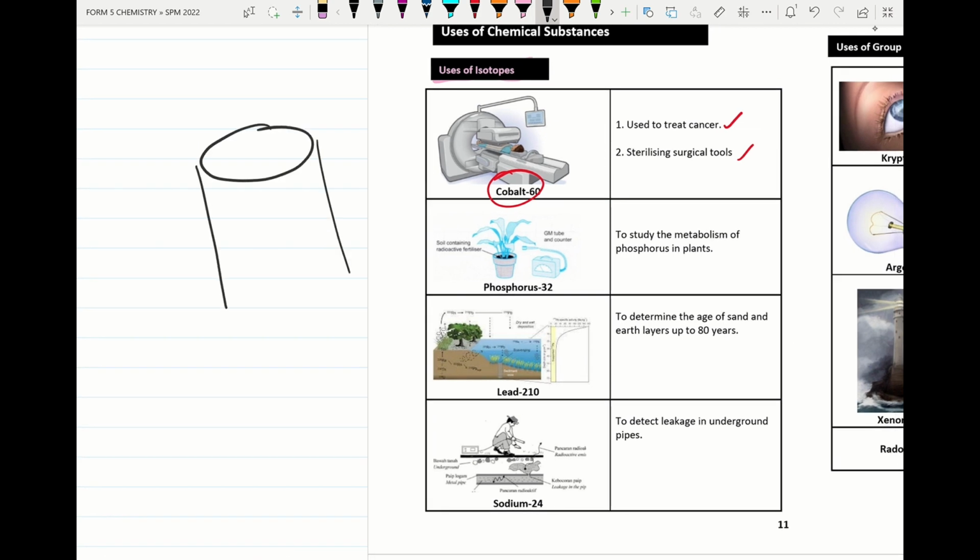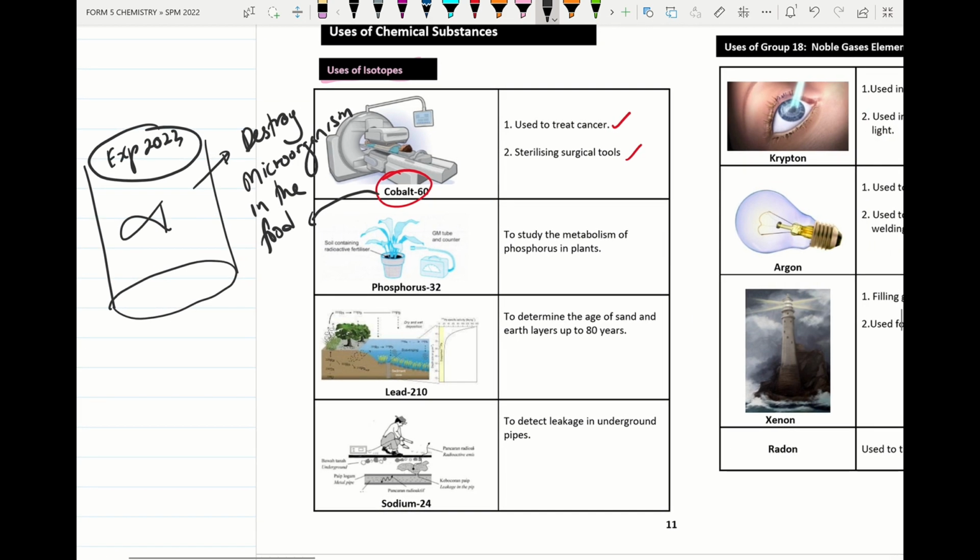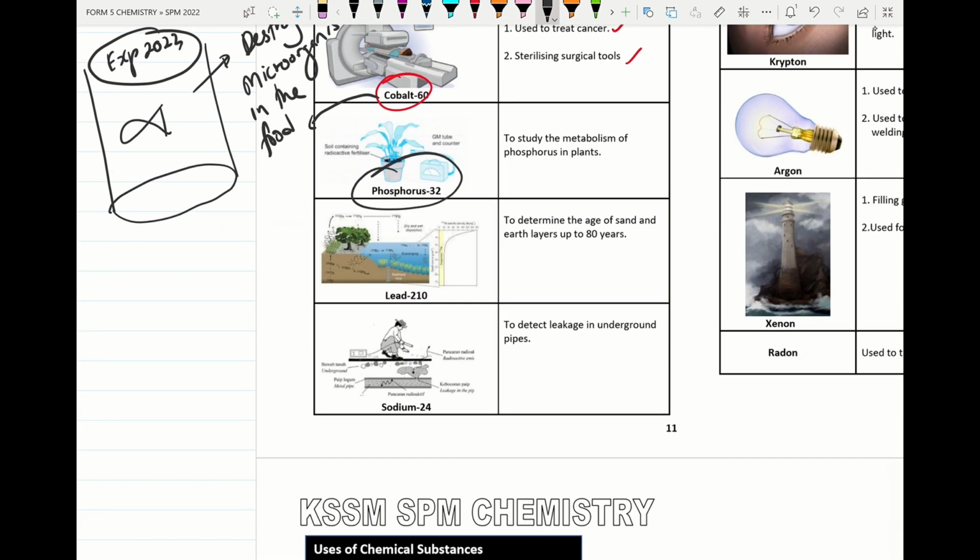The radioisotope rays of cobalt-60 are used to destroy microorganisms in the food so that it can be kept longer. So here, if, let's say, they give an expiry date of 2023, and ask which of the following radioisotopes is used to destroy microorganisms in the food, please choose the answer cobalt-60. Phosphorus-32 is used to study the rate of metabolism of phosphorus in plants, or the rate of absorption of phosphorus fertilizer by the plant.